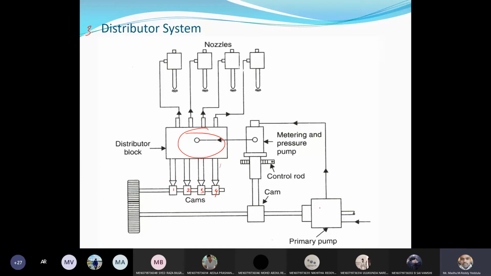This is the primary pump. We have 2 pumps over here. This is the primary pump, and the second one is the metering and pressure pump. Okay, so from the main primary pump, the fuel will be supplied to the second pump, and from the second pump, we will supply the fuel to the distributor block. From the distributor block, the fuel will be supplied to each cylinder according to the speeds and loads. Okay, and according to the timing of the firing also, according to the order of firing.